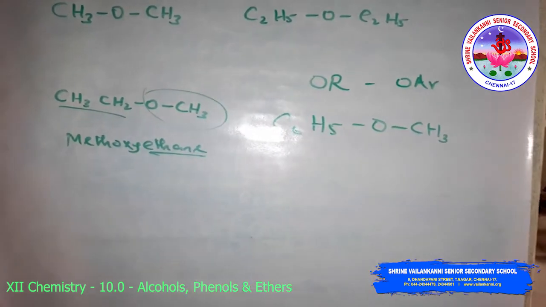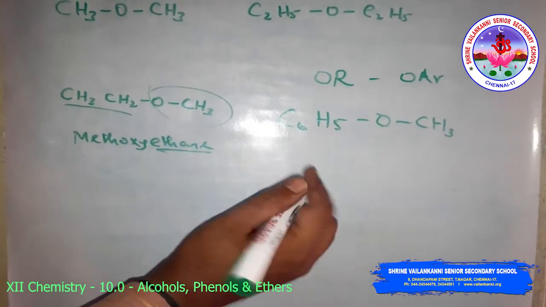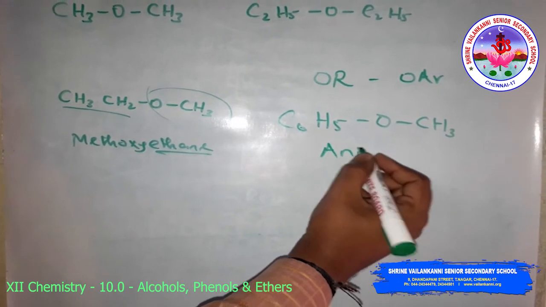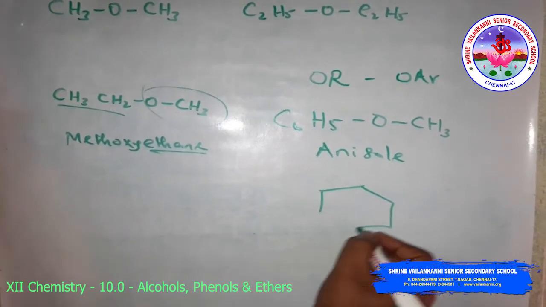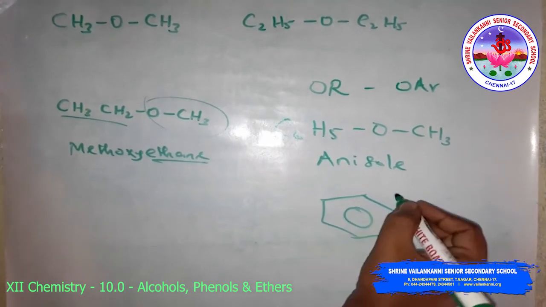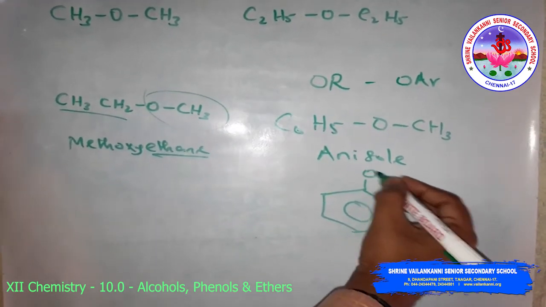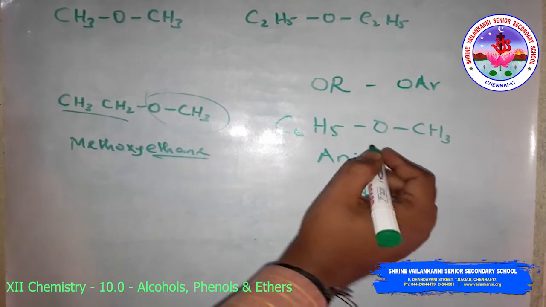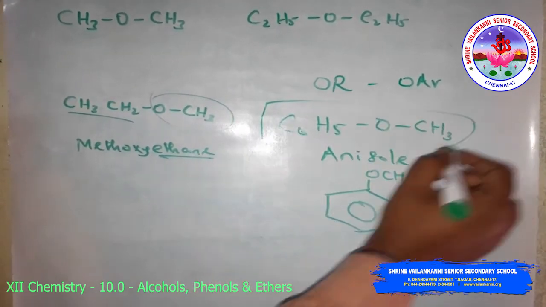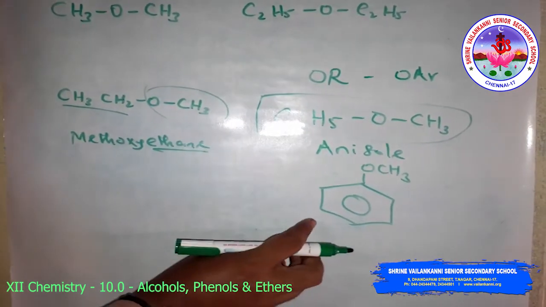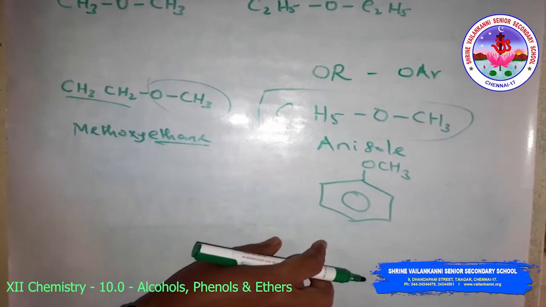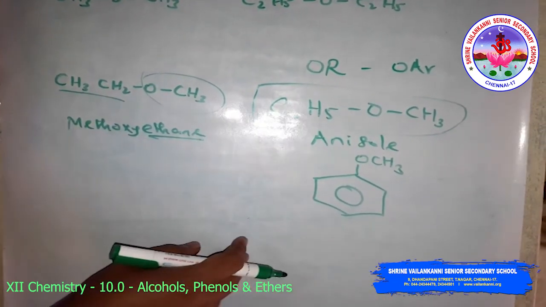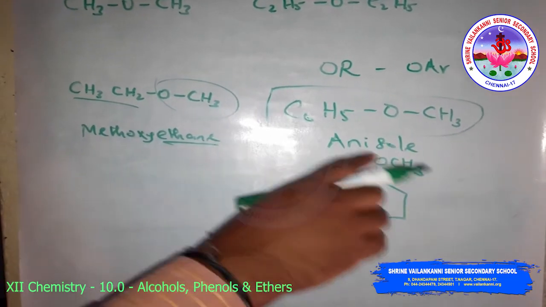Suppose C6H5OCH3: in common name this is anisole, or you can write the structure like this. You can write it like this or like this, this is anisole. In the IUPAC name it is methoxybenzene, though anisole is also accepted in IUPAC.